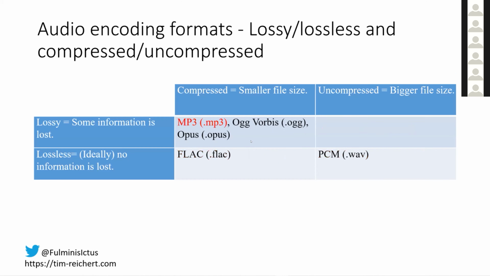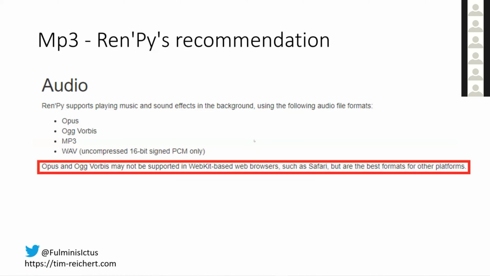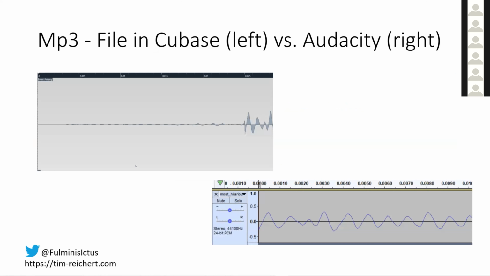Right, let's move on to MP3 files. I don't think there's any reason to really use them, except if, for example, Opus or OGG aren't supported, as might be the case with WebKit-based web browsers, according to RenPy's documentation. MP3s oftentimes don't loop seamlessly, because encoders usually add a bit of silence at the beginning, as you can see on the left here. Audacity automatically hides that silence, but it's still there. Either way, it will usually not sound great if your piece of music or ambience is supposed to loop seamlessly. Some decoders can skip this gap. This is called gapless playback, but as far as I know, RenPy might not or doesn't support that feature.